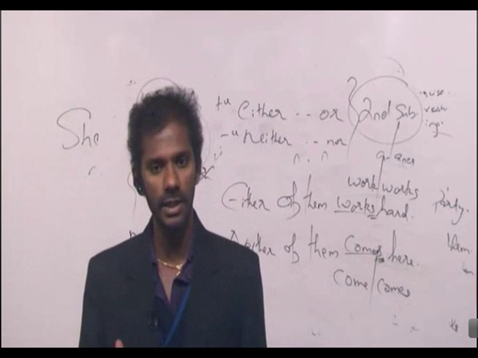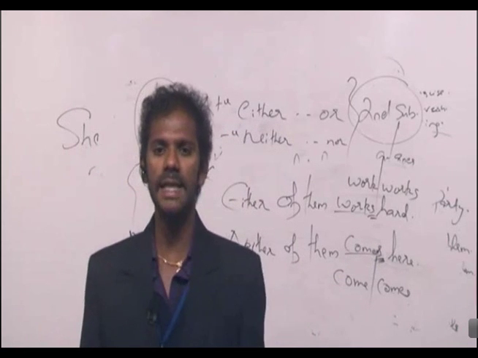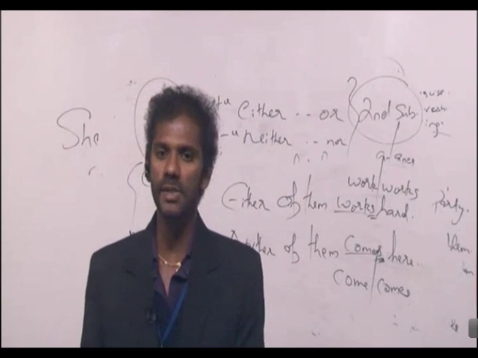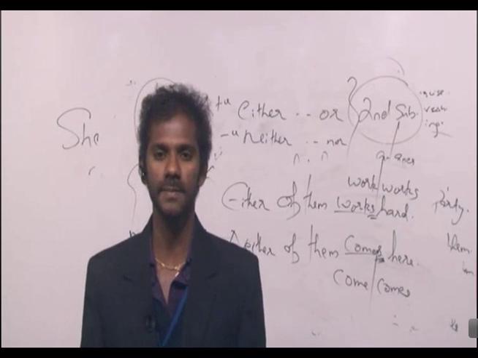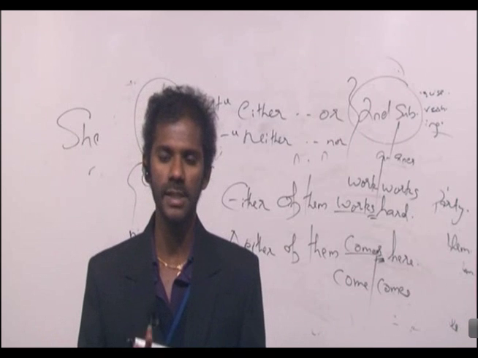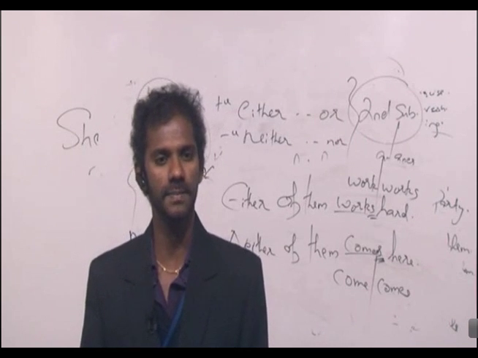Fine? So this is the second rule. Either or, neither nor, give importance to the second subject. Then either without or, neither without nor, subject is taken as singular. Verb also must be singular. Right? Got it? Fine? Hope it's clear to you. Right? Fine.